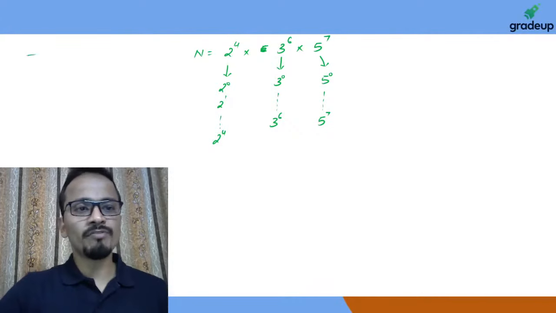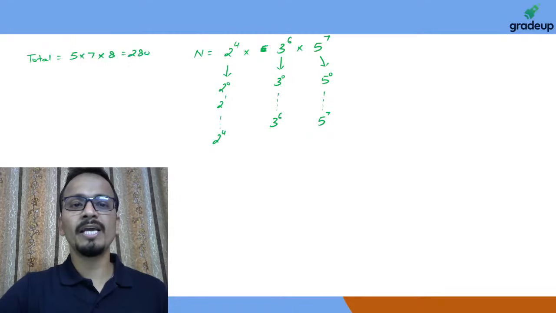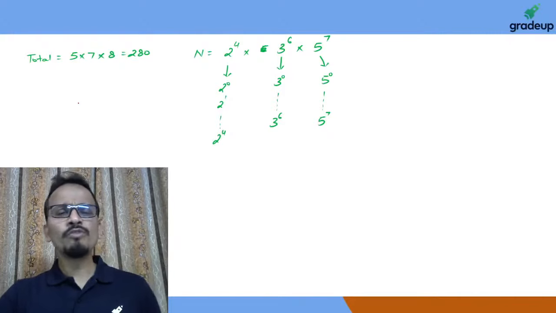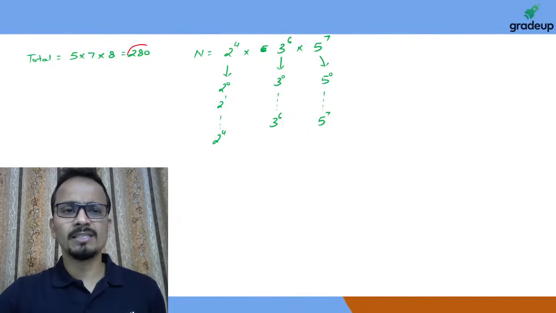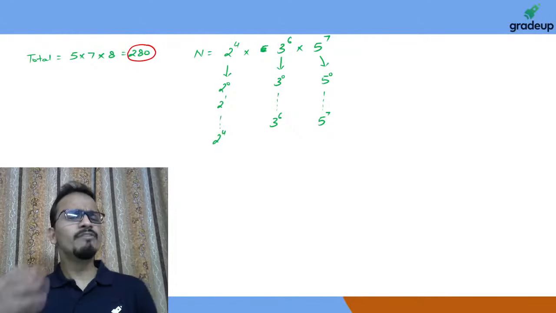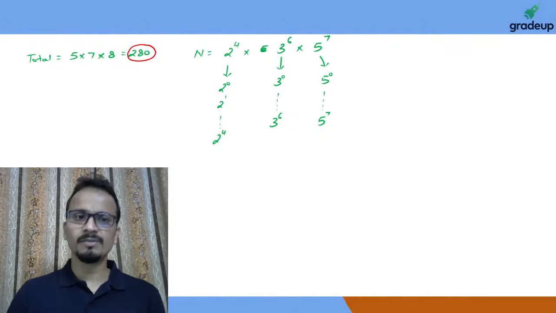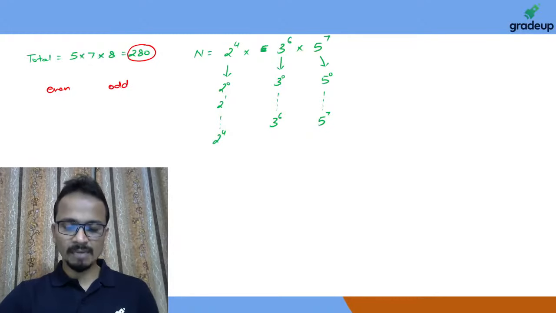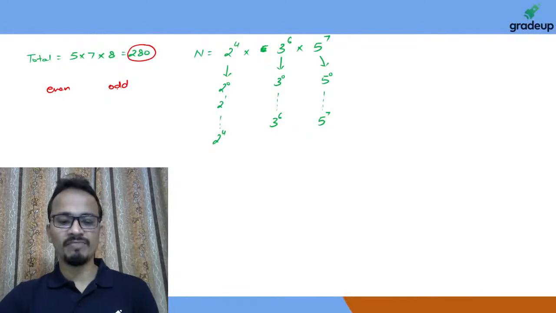Now the total number of factors of this number, we can easily write, is 5 into 7 into 8, that is 280. Now the question comes that out of these 280 factors, there will be some factors which are even and there will be some factors which are odd.